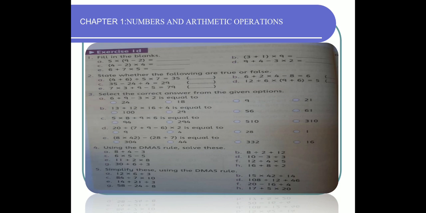Question number 3, select the correct answer from the given options. Question number 4, using the DMAS rule, solve this question. Question number 5 is using the DMAS rule for solving the question. I have done all these parts for your understanding.